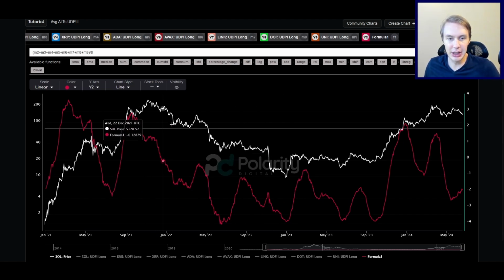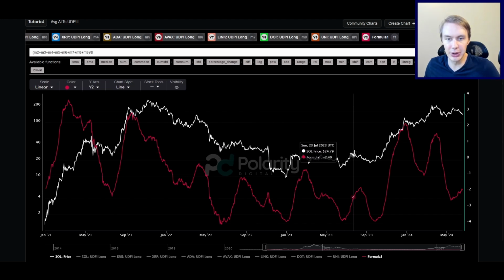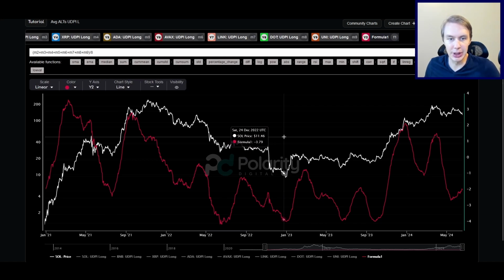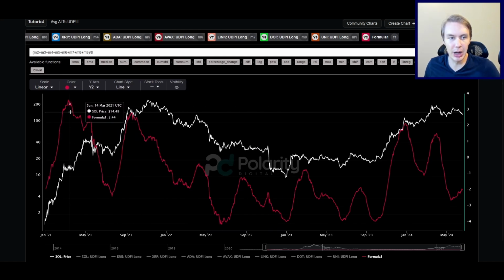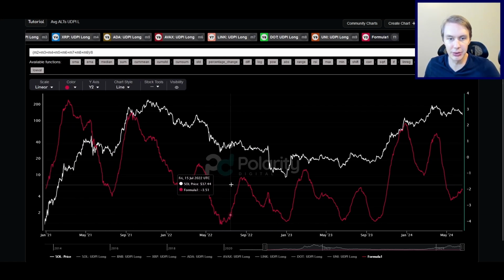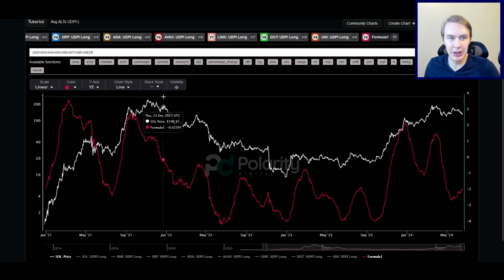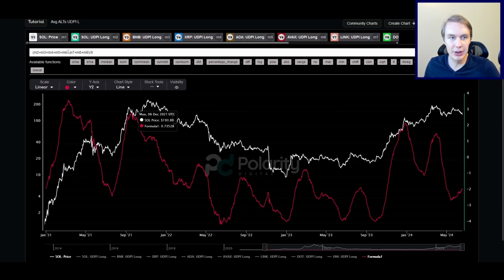So in here, instead of showing the model for an individual asset, what I'm instead doing is showing you an aggregate model across a bunch of different altcoins. So this is our long-term upside downside potential indicator. It's our risk model that we have here. And what I'm showing you is basically the average risk of not just one asset.